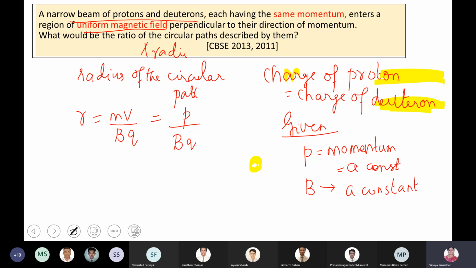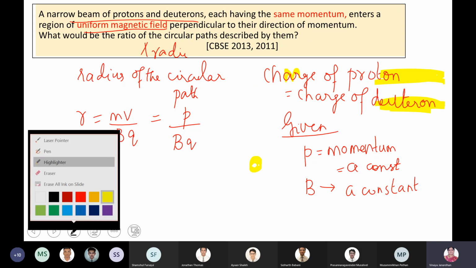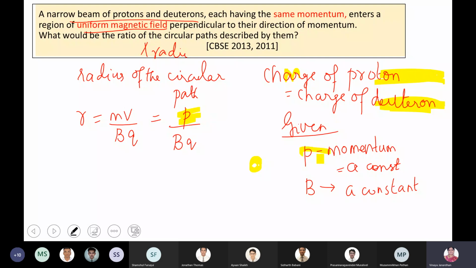Okay, now look at this. Which are the ones said to be constant here, boys? P is a constant. Next, B is also a constant. Then what about Q? Q is also the same. Q also remains a constant. So therefore, I can write RP is to RD will be equal to 1:1. All are constant. Everything becomes a constant.